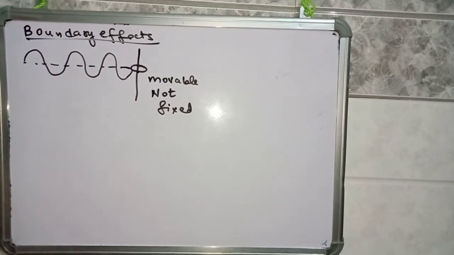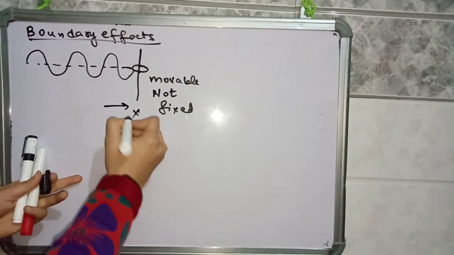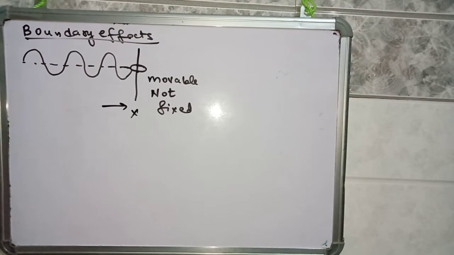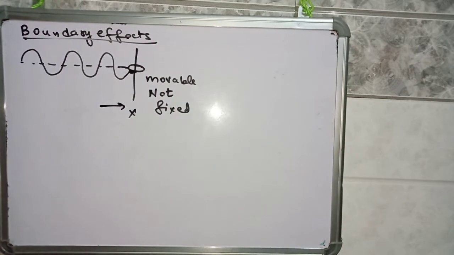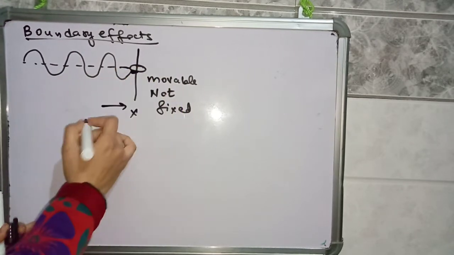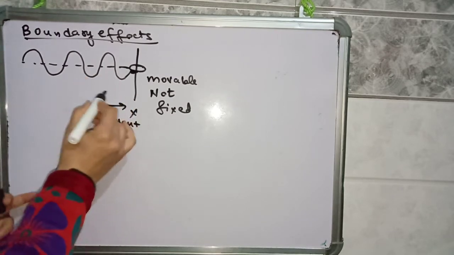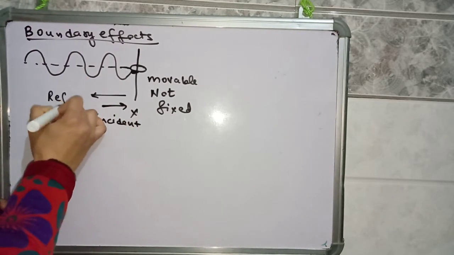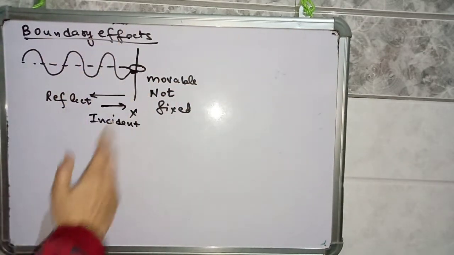Suppose the wave is propagating in this direction, the x direction. If the wave is propagating, it means energy is propagating. When the wave reaches this point, the ring point, this end is movable, this end is not fixed. The wave going in this direction is the incident wave, so now this wave will reflect, the disturbance transferred after striking the boundary will reflect.